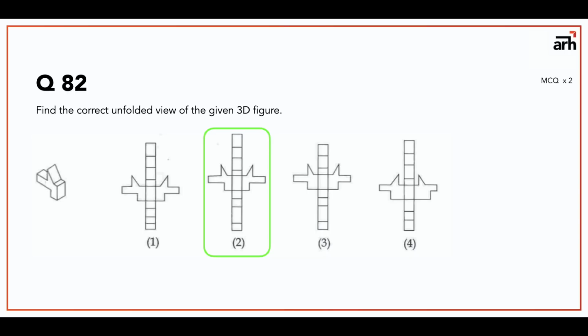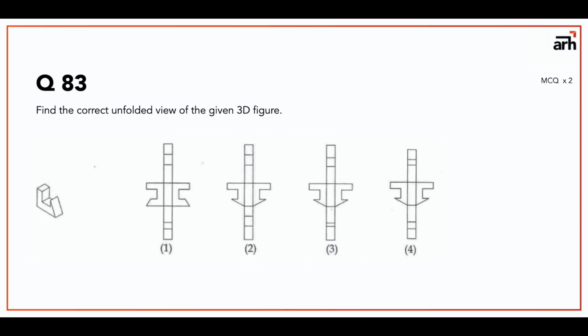Last type is this, where if you look at option number 1, it's automatically cancelled because the profiles don't match. And if you see carefully, if you follow the flap logic, you're going to get that the correct answer is option number 4. So this is how you solve these questions.